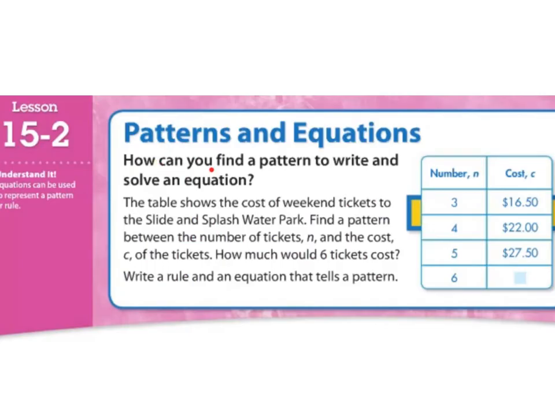Alright, how can you find a pattern to write and solve an equation? So today we'll be looking at tables. They can be up or down, or they'll be sideways. And from that, we're going to write equations, which means they do have an equal sign.